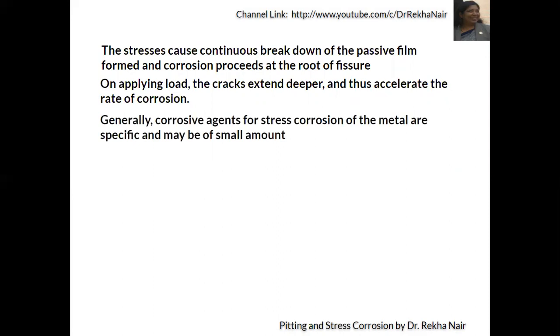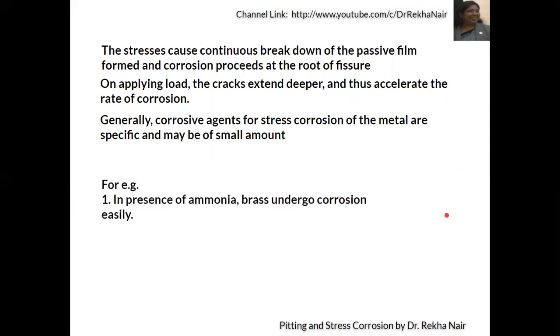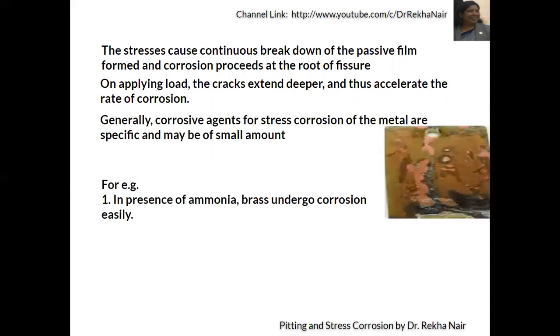The corrosive agents for stress corrosion of the metal are specific and may be of very small amount. For example, in presence of ammonia, brass undergoes corrosion easily.